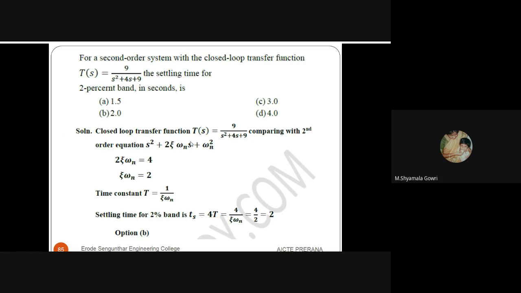The closed loop transfer function T of s is equal to 9 divided by s squared plus 4s plus 9. Comparing with the second order equation, here 2 epsilon omega n is 4, so epsilon omega n is 2. The time constant is 1 by epsilon omega n, so 4 by 2, it is 2. The answer is 2. Option B is the right answer.